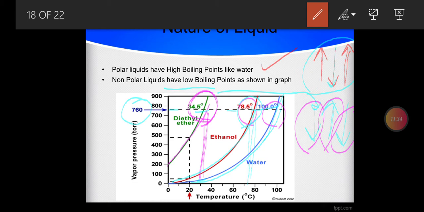Fewer vapors are there, so it will take a lot more time for the vapors to be collected and exert pressure equal to the atmospheric pressure. So it will boil at 100 degrees Celsius. So water has a high boiling point as compared to the other two liquids given in front of you, and this is because of the polar nature of the water molecules.